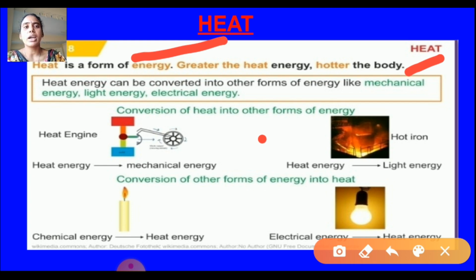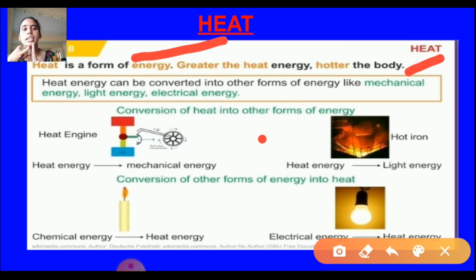How will heat be converted into other forms of energy? What are the different forms of energy? You know what energy is: energy is the ability of a body to do work. Here the heat energy can be converted into different forms of energy, like mechanical energy, light energy, chemical energy and electrical energy.